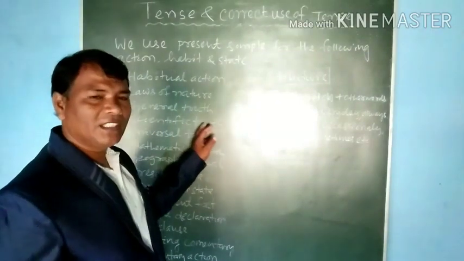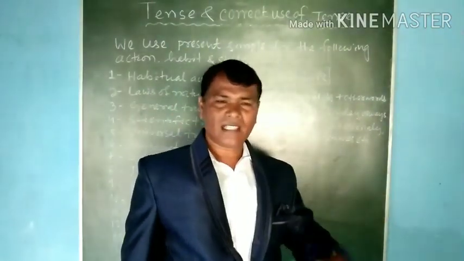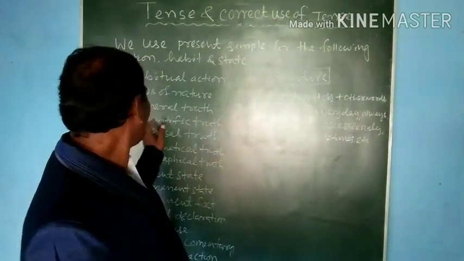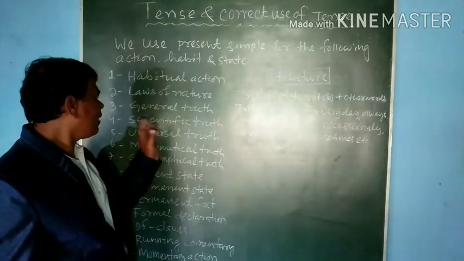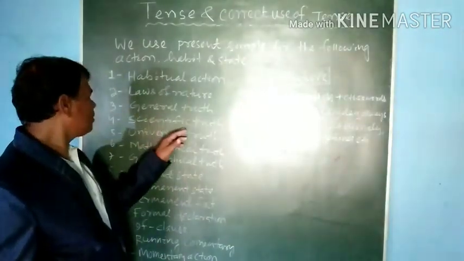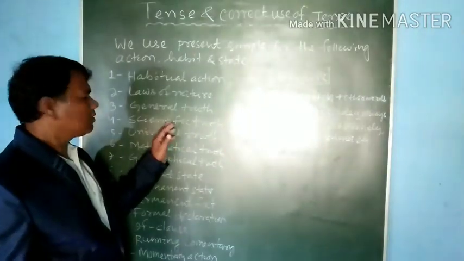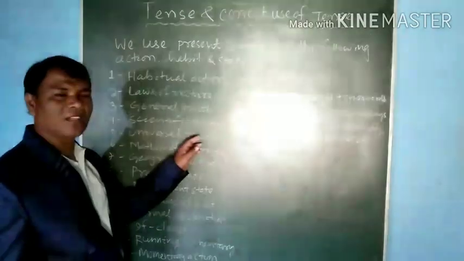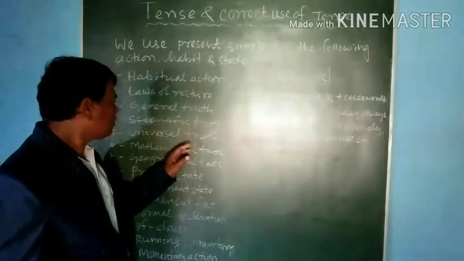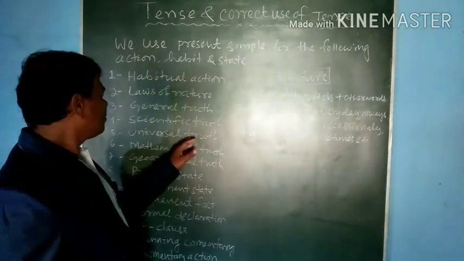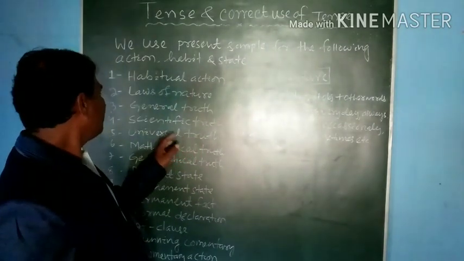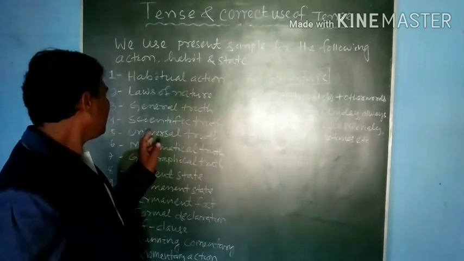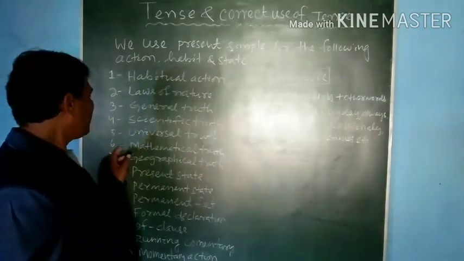And that is scientific truth. Scientific truth means the scientists tested and proved that oil floats on water. It is a scientific truth. And another: water boils at 100 degrees Celsius. Like this is universal truth. What is universal truth? The truth which everybody knows is universal truth. That means the earth moves around the sun. So that is mathematical truth.